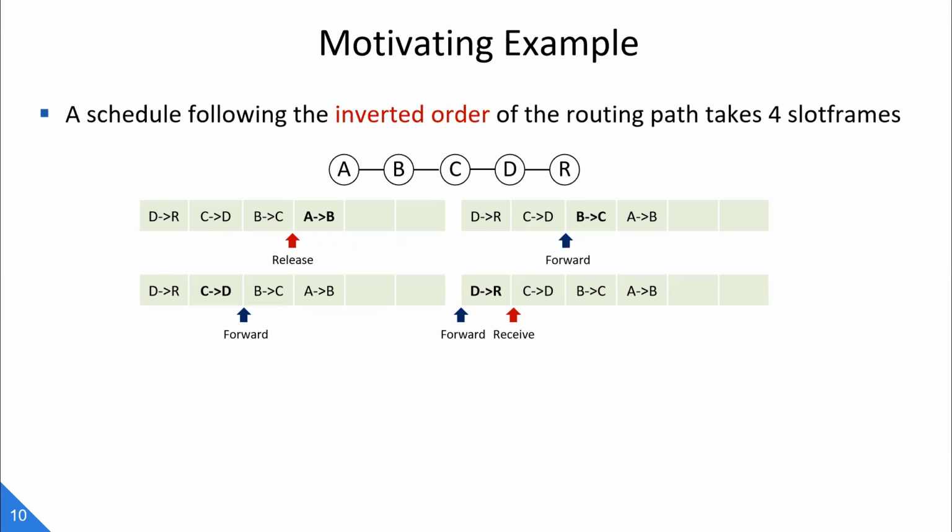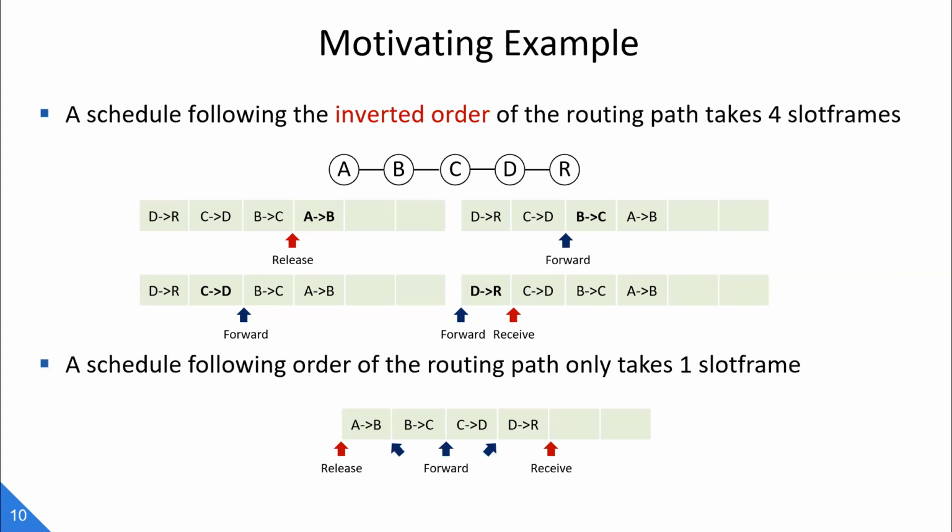So let's consider a line topology, and the task is generated at node A and sent to the destination node R. Suppose we have a link-based schedule following the inverted order of the routing path of this task like this. We can see that after each single-hop transmission, the task has to wait for the assigned cell to transmit its next hop in the next slot frame, and in total it needs 4 slot frames to complete the transmission. On the other hand, if the schedule follows the right order of the task's routing path, the transmissions of all its hops can be done within 1 slot frame.